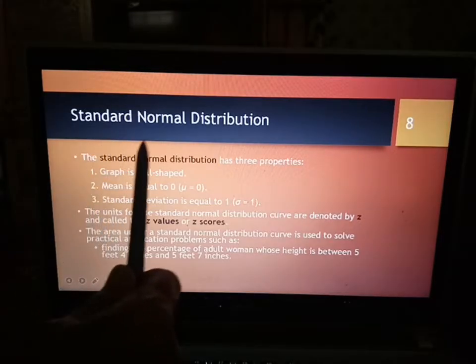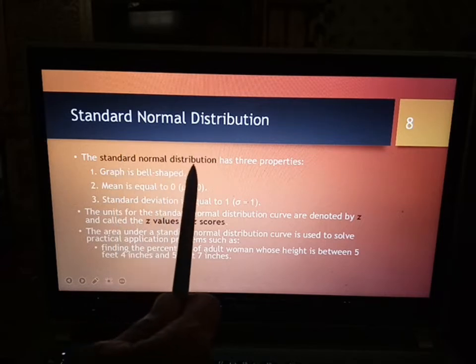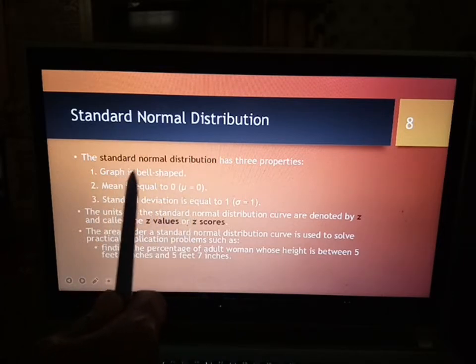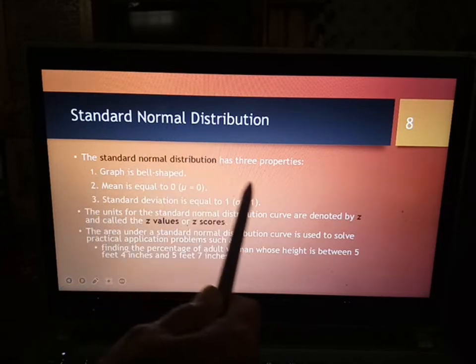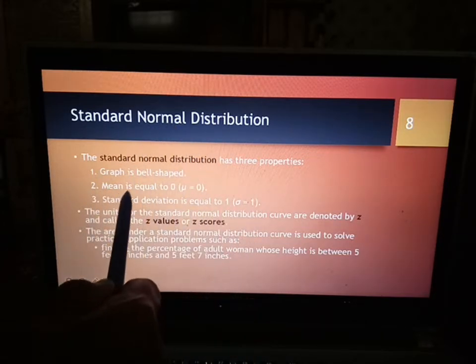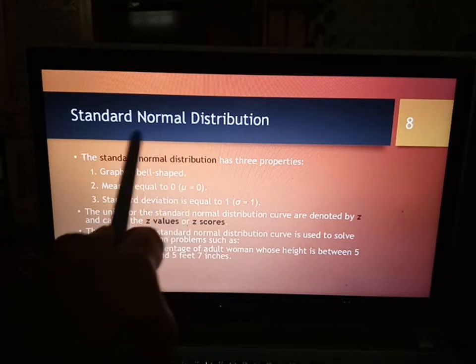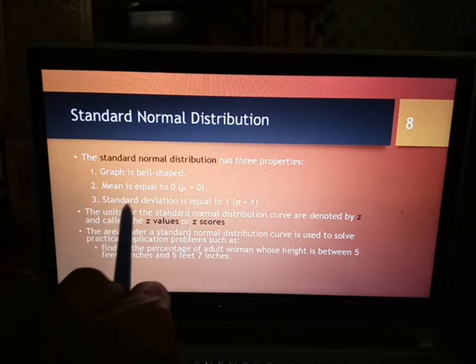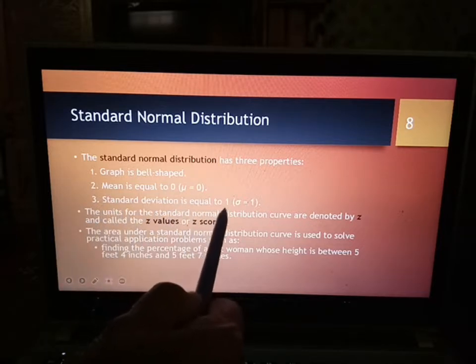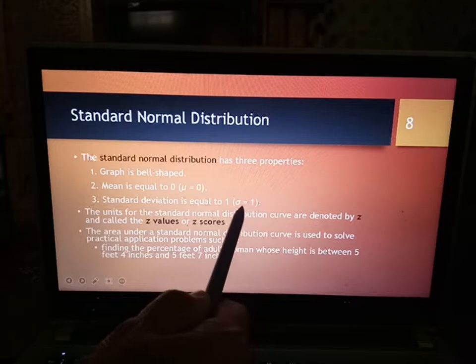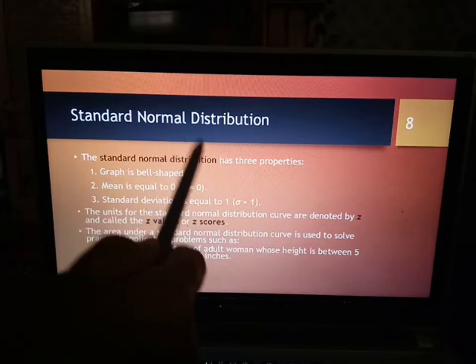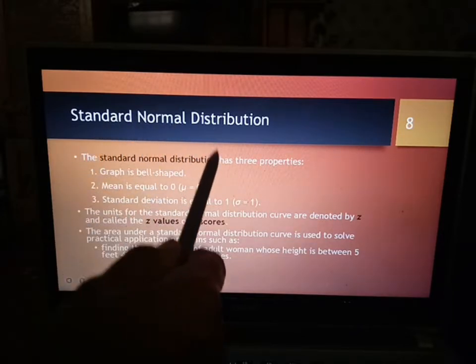Okay, now standard normal distribution. Standard normal distribution has 3 properties. Ni kena ingat. Okay, for standard normal distribution mesti ada 3 properties ni. Okay, graph is bell shape yang tadi, bentuk yang symmetrical tu is a bell shape. Mean is equal to 0. Nilai bagi standard normal distribution, mean dia mesti 0. Kat tengah-tengah tu mean tu mesti 0, and standard deviation is equal to 1. Standard deviation mesti sama dengan 1. Okay, untuk mean 0, standard deviation 1, then only we say that data-data tu adalah standard normal distribution.